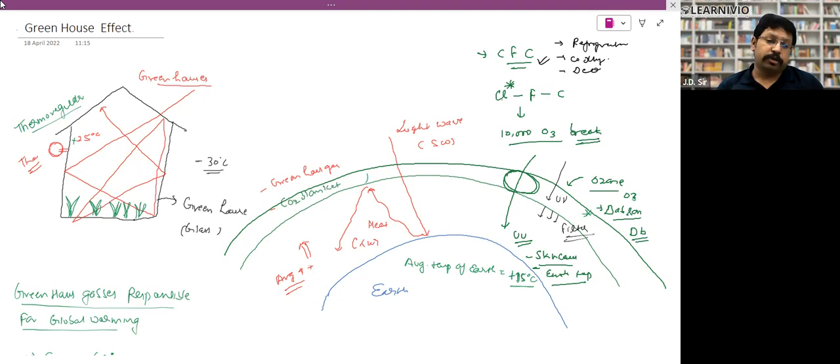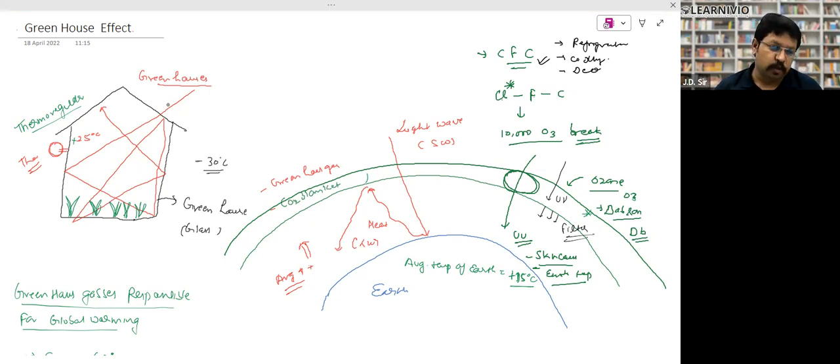So how are greenhouses useful for those countries? Look, for the sake of example, this is Siberia and the outside temperature is minus 30 degrees Celsius. We have a glass house where we grow vegetables. You can see these glasses have been designed as a special kind of glass. They are designed in a way that when the sunlight comes inside, the light energy comes in, but when this light energy wants to go out after the collision, it collides with the glass.